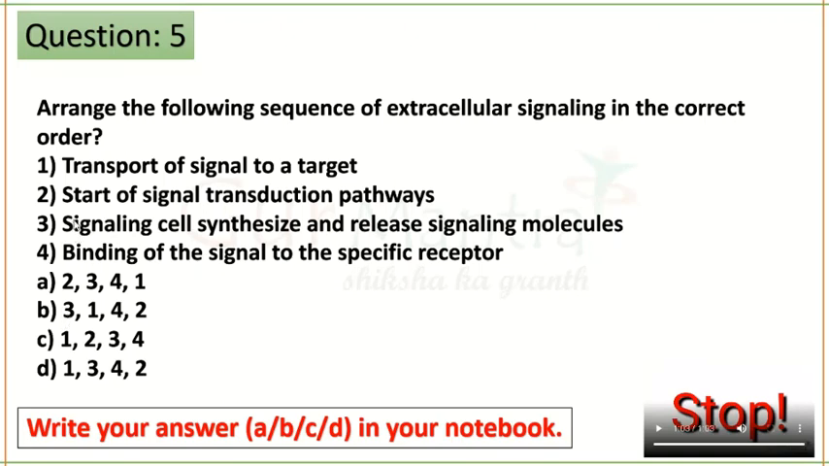The second statement in the sequence is, after the signal has been synthesized and released, transport of the signal to the target. Third statement is binding of the signal to the receptor. And the fourth one is start of the signal transduction pathway. So B is your correct option. 3142 is the sequence.